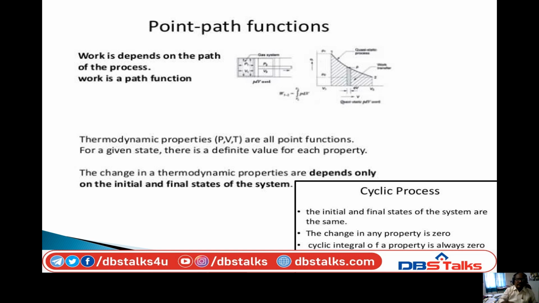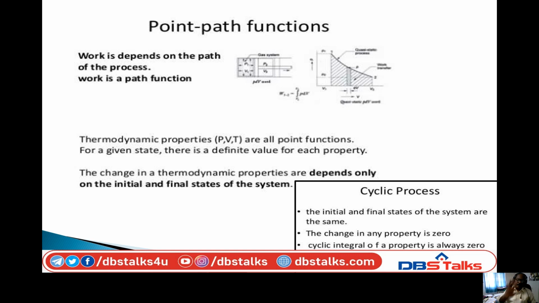That's why we can call work done a path function. It depends on the path. When the path changes, work done changes. But the remaining properties like pressure, volume or temperature, we can call point functions. At any point these properties cannot change, they are fixed. Therefore, for a given state there are definite values for each property. That's why these parameters we call point functions.